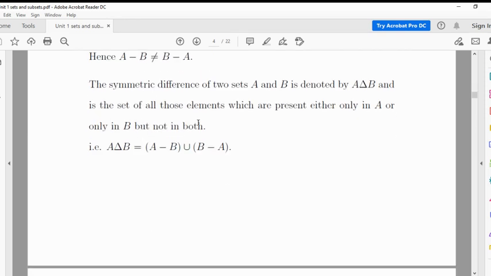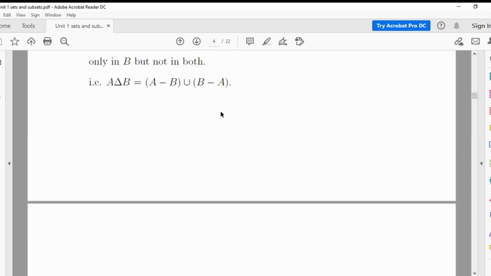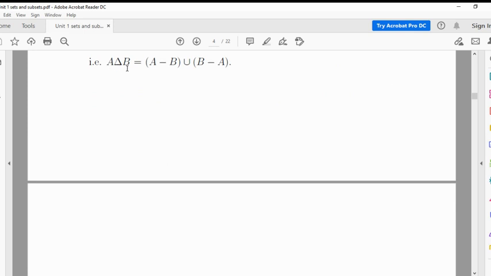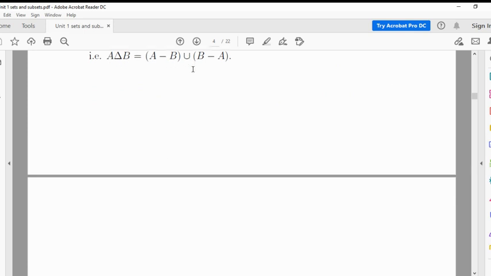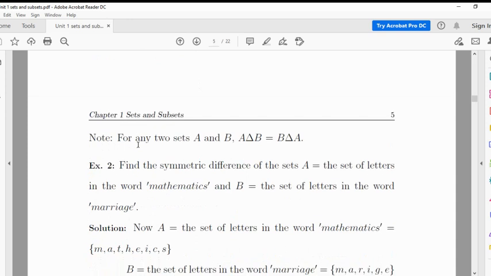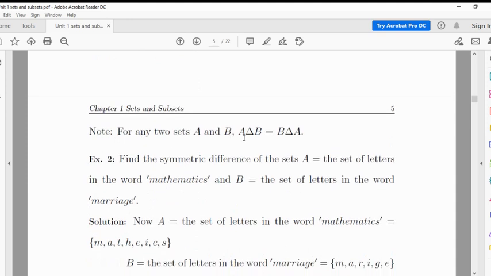Symmetric difference. For any two sets A and B, the symmetric difference of A and B is denoted by this notation, A symmetric difference B, and it is given by the set of all those elements which are present in A or in B but not in both. A minus B union B minus A. A symmetric difference B is nothing but A minus B union B minus A. Okay. So for any two sets A and B, A symmetric difference B is the same as B symmetric difference A.